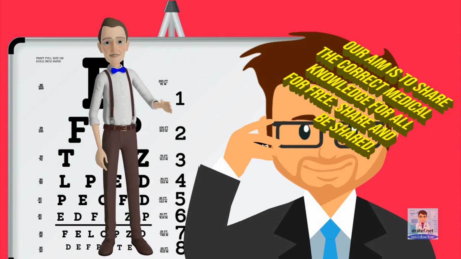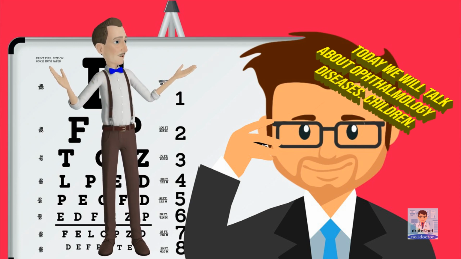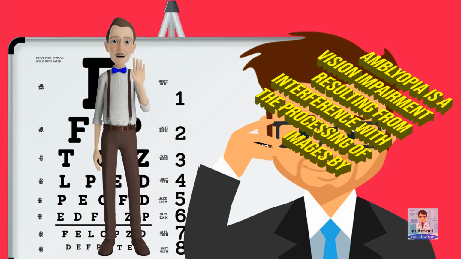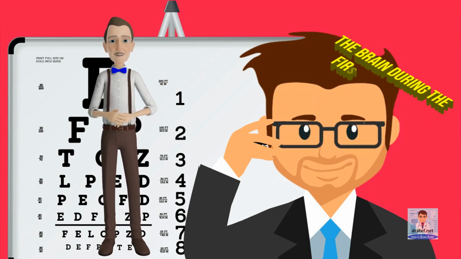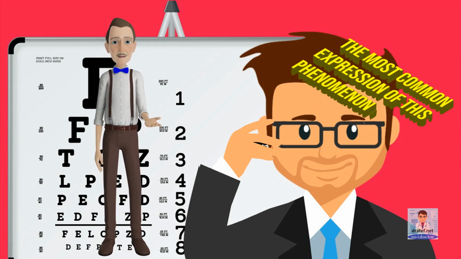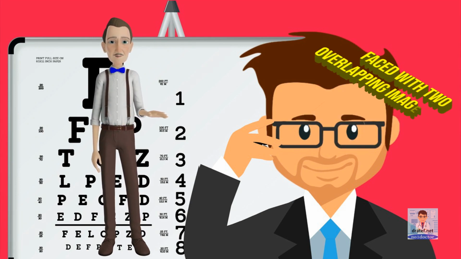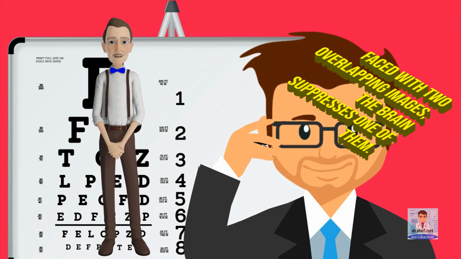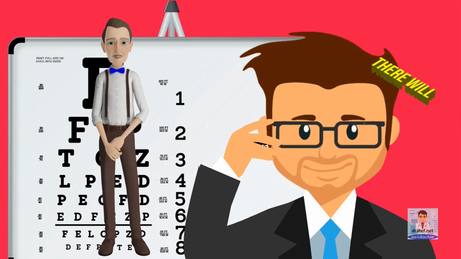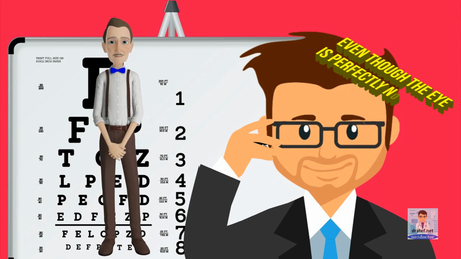Today we will talk about ophthalmology diseases. Children. Amblyopia is a vision impairment resulting from interference with the processing of images by the brain during the first 6 or 7 years of life. The most common expression of this phenomenon is the child with strabismus. Faced with two overlapping images, the brain suppresses one of them. If the strabismus is not corrected early on, there will be permanent cortical blindness of the suppressed eye, even though the eye is perfectly normal.